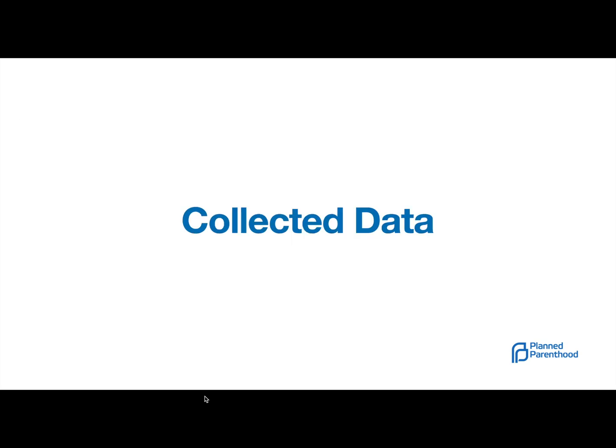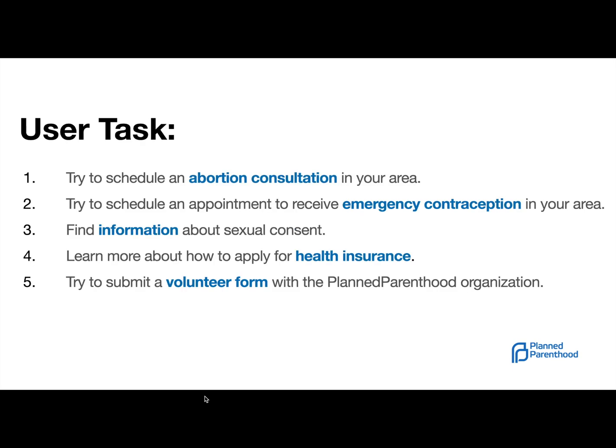So some of the summary of the data that I collected. These were the 5 tasks. The first task was I was going to try to have them schedule an abortion consultation in their area. The second one was to have them try to schedule an appointment to receive emergency contraception in their area. The third task was to find information about sexual consent. The fourth task was to learn more about how to apply for health insurance. The fifth task was to try to submit a volunteer form with the Planned Parenthood organization.